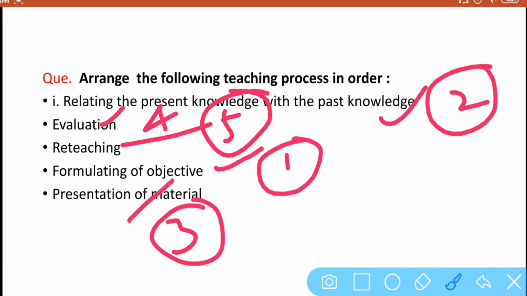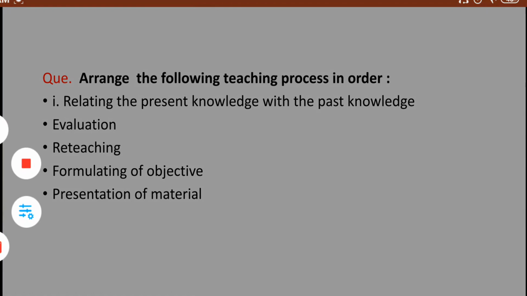First of all, we have to formulate the objective. Second one, we have to relate the present knowledge with the past knowledge. Then we have to present the material that we are going to teach the students. After that, evaluation of the performance of the student, and then reteaching, remedial activities.